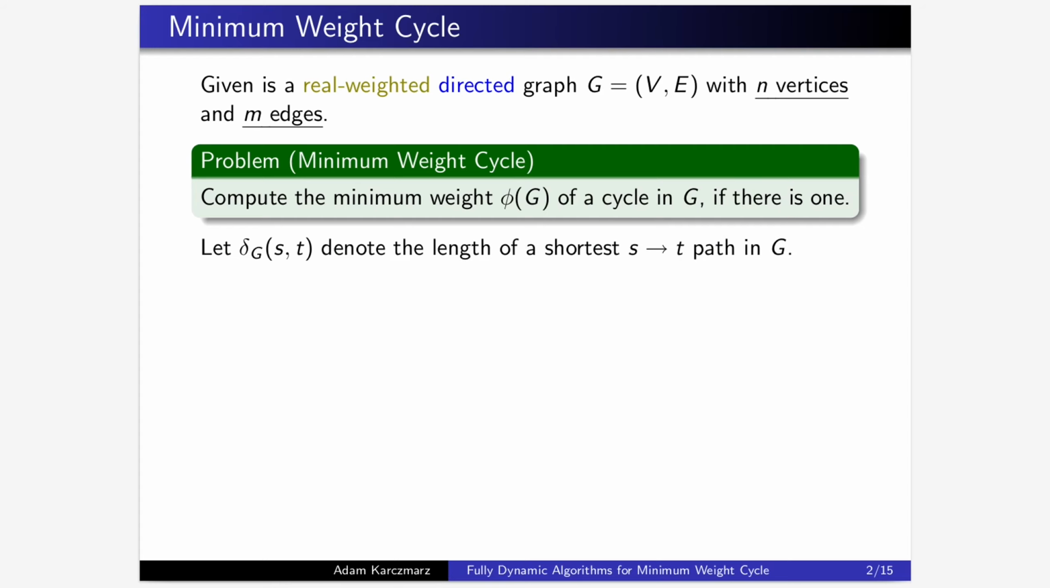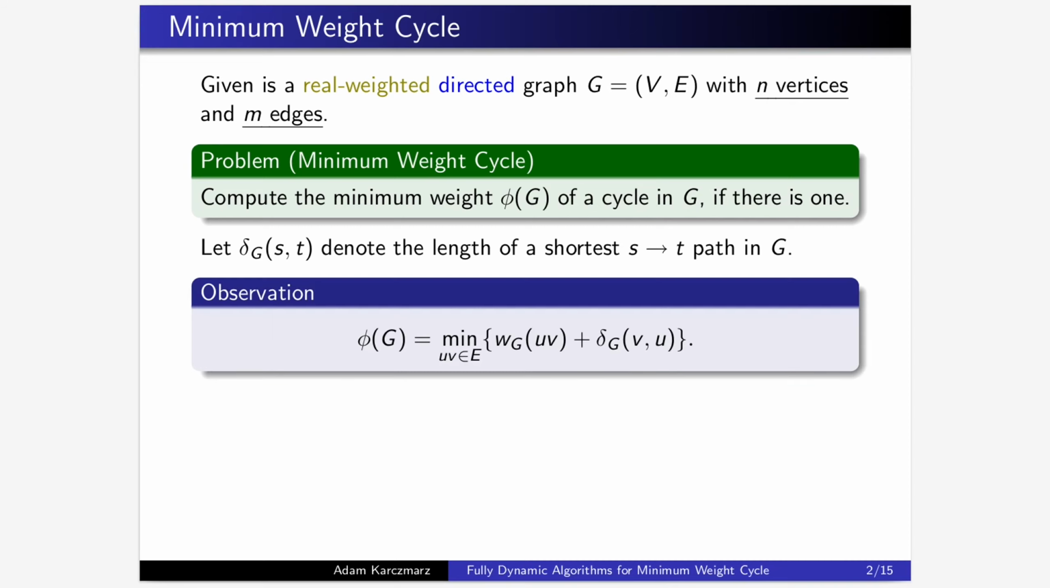Let δ(s,t) denote the distance from s to t in G. There is a very simple algorithm for computing the minimum weight cycle. Namely, it is enough to take the minimum over all edges uv of the weight of that edge plus the distance from v to u. This corresponds to guessing some edge on the sought cycle and extending it to a shortest possible cycle using a shortest path between the head and the tail of that edge.